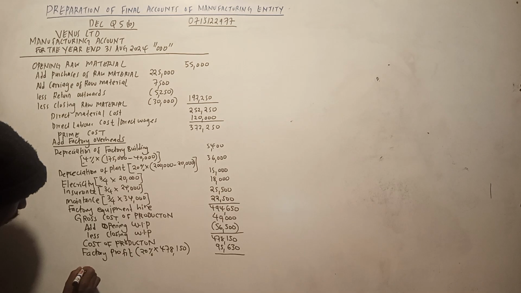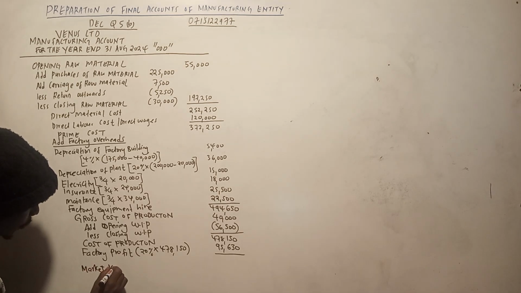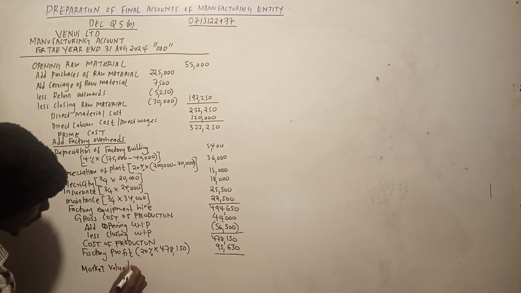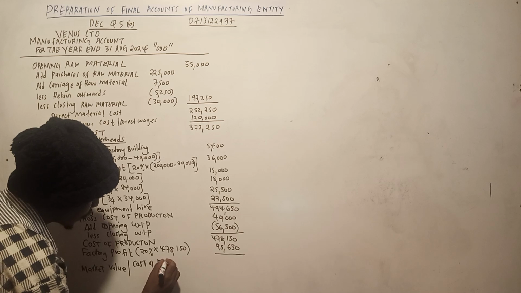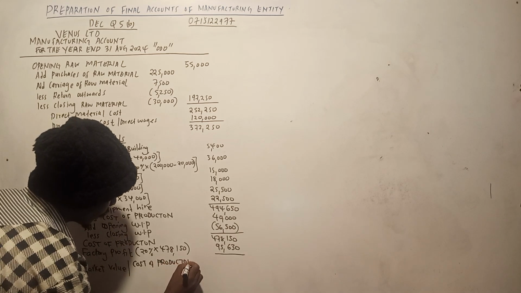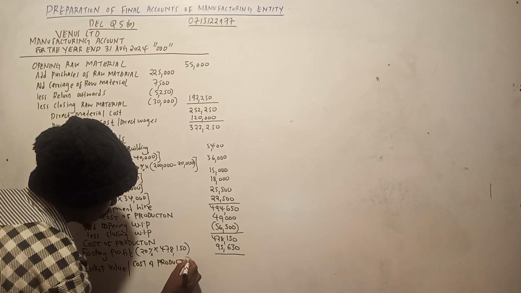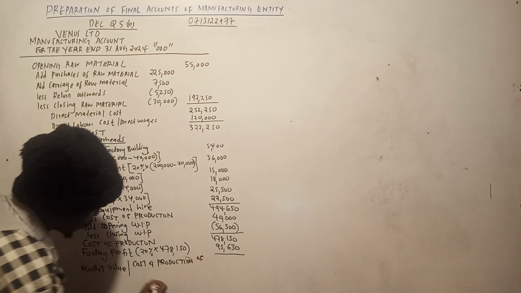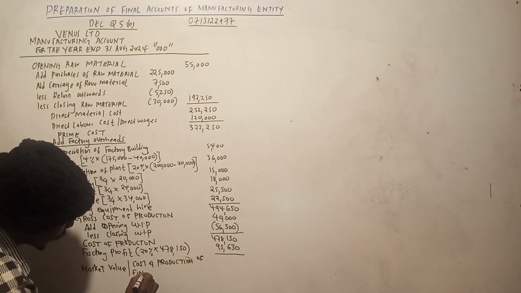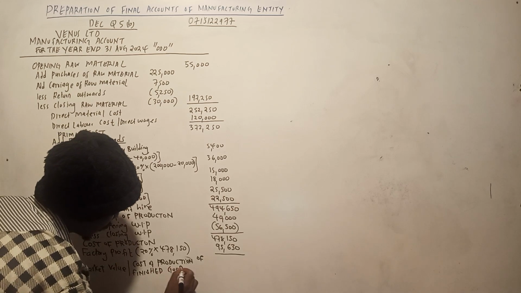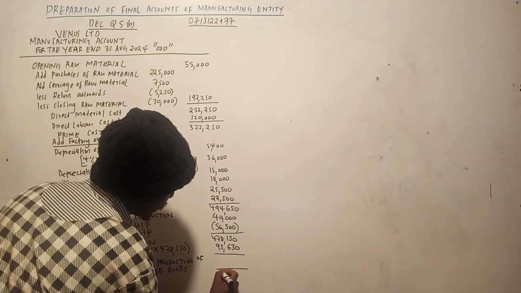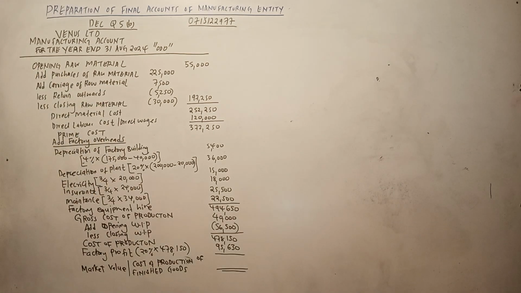So we can get the market value. Some call it market value or the transfer value. Other people call it the cost of production of the finished good. Whichever one you want to call it, as long as it is the market value or the transfer value.